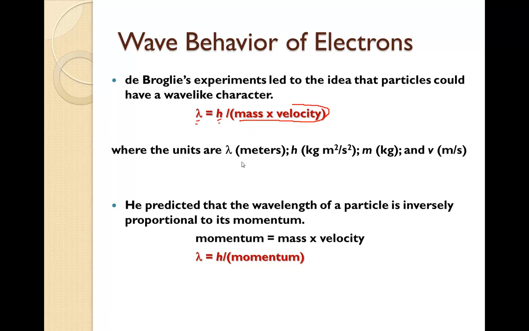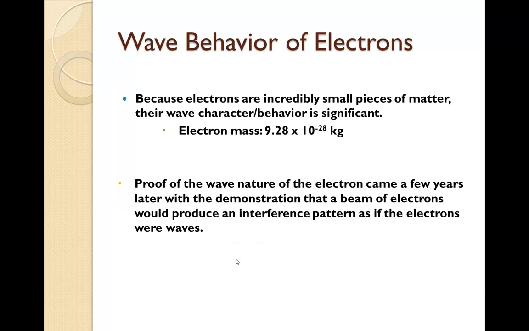where the units of wavelength are in meters, Planck's constant is kilograms meters squared per second, the mass is in kilograms, and the velocity is meters per second. He predicted that the wavelength of a particle is inversely proportional to its momentum. Because electrons are so incredibly small, their wave character or wave behavior is rather significant.